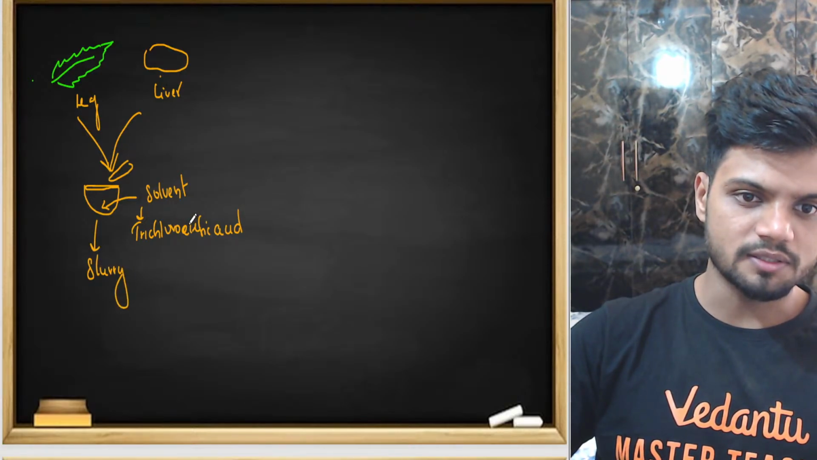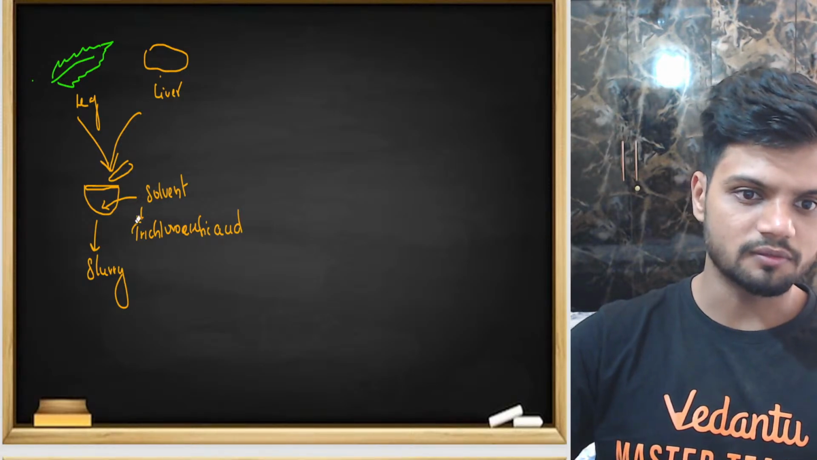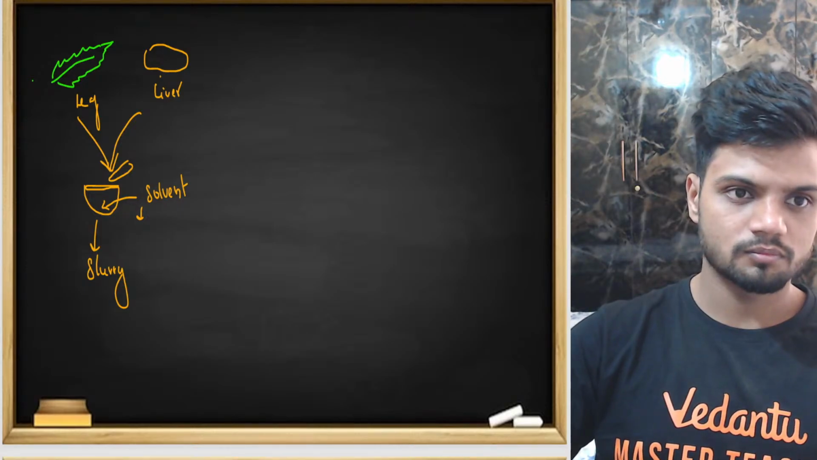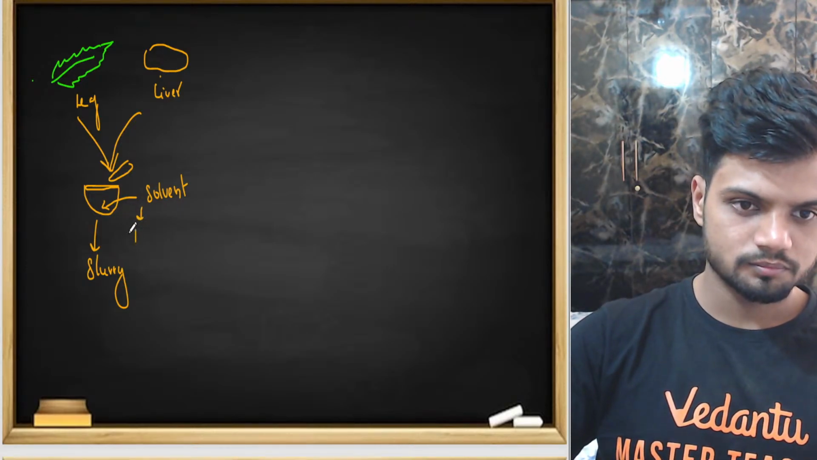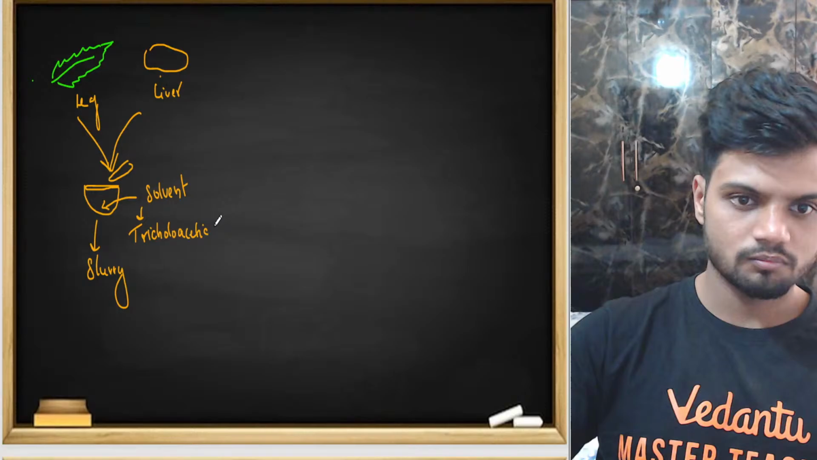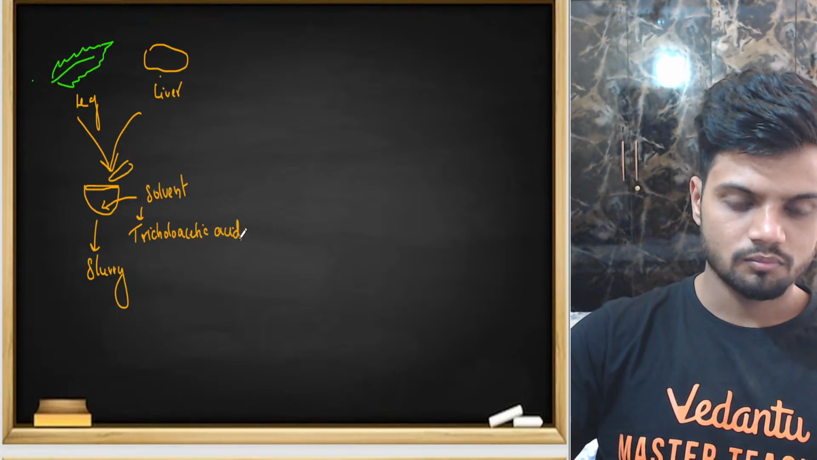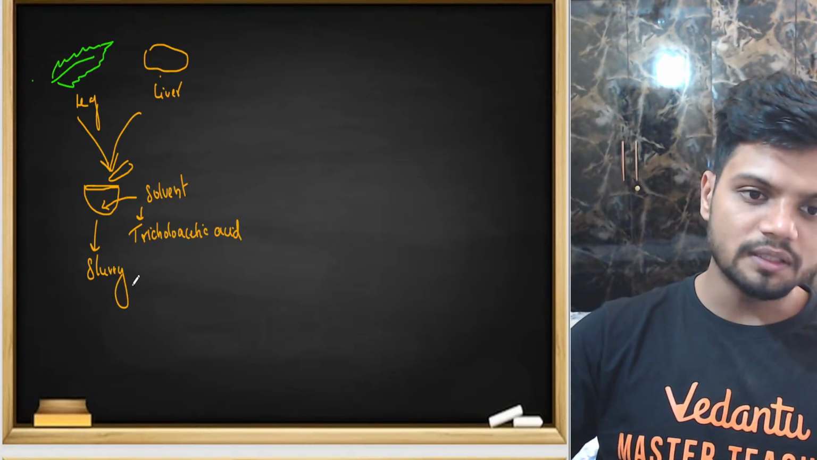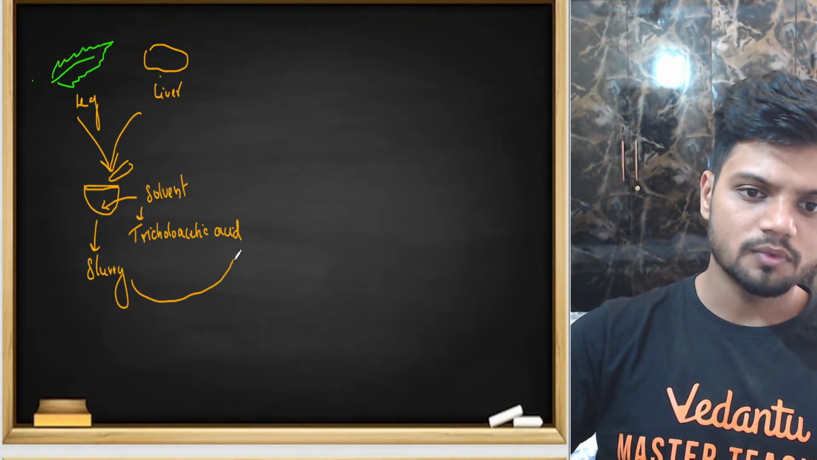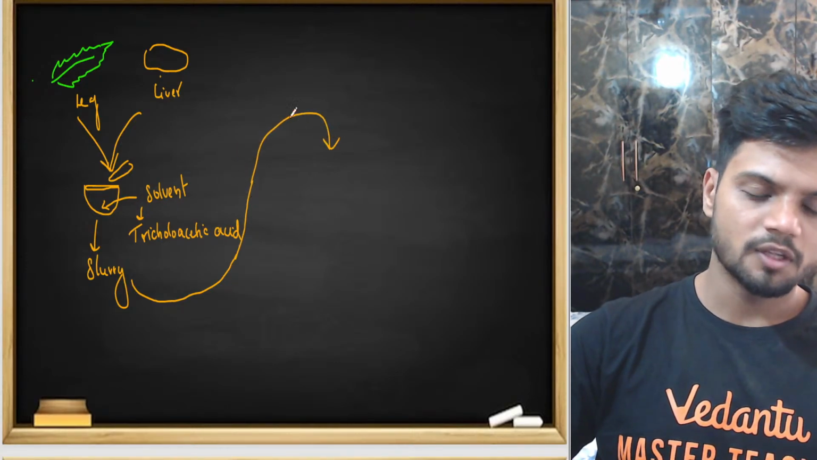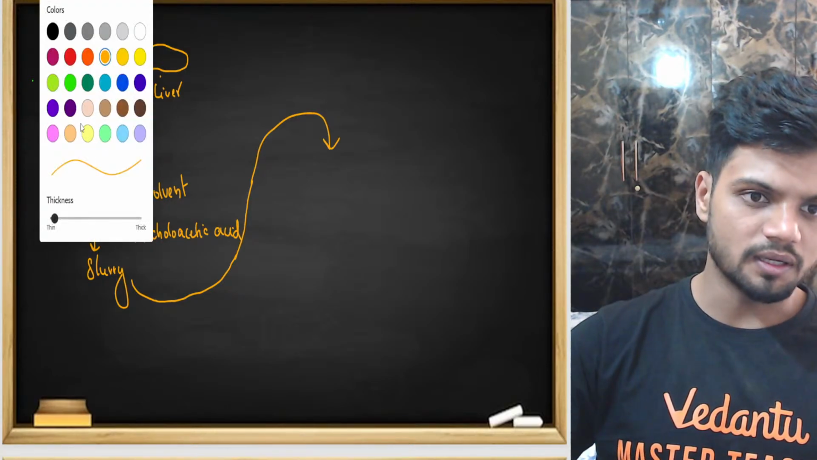This is trichloroacetic acid. Now, once you make the slurry, the chutney, you need to take the slurry and add it into a separate beaker. For example, here I have a beaker now.